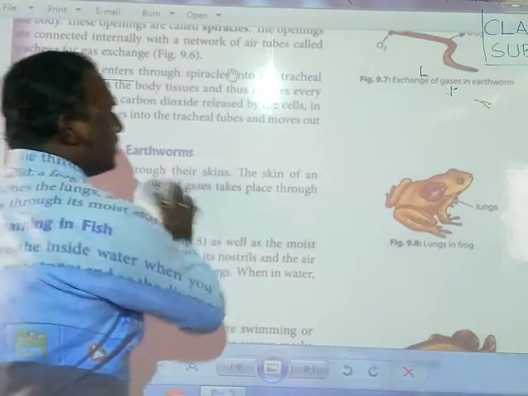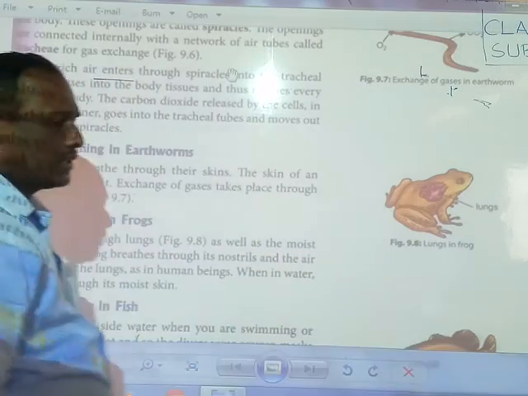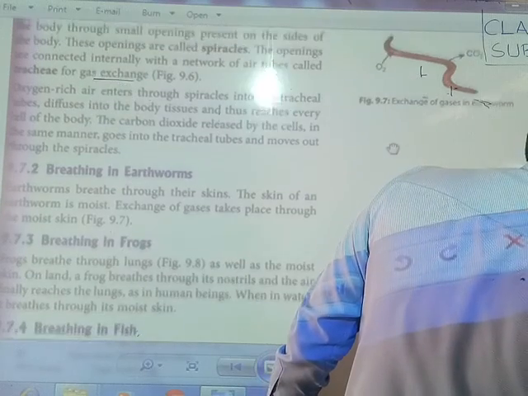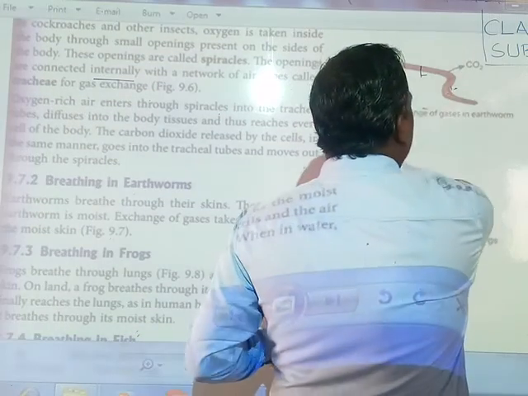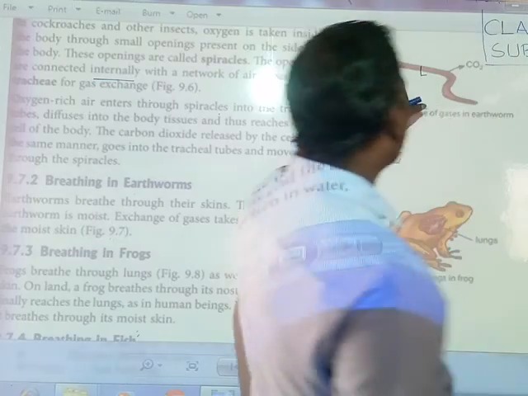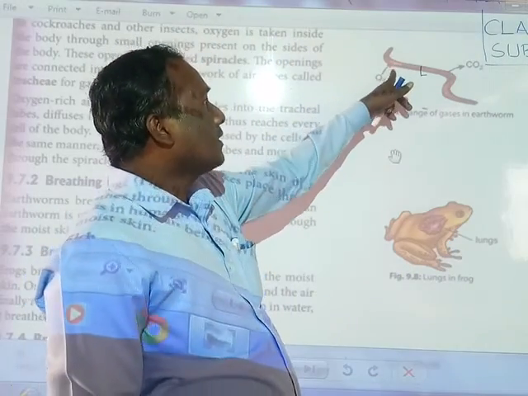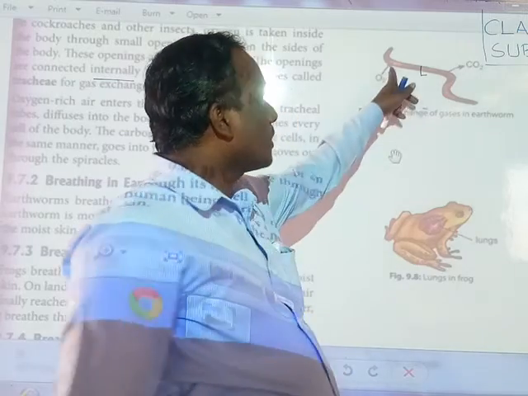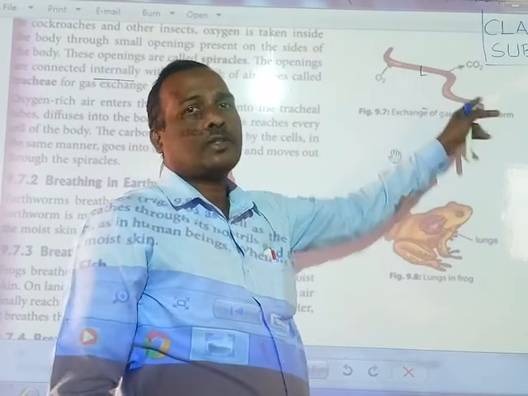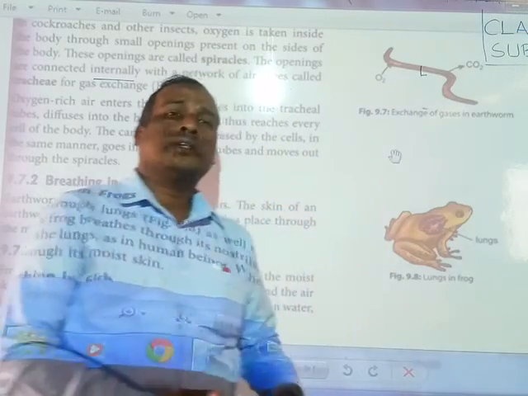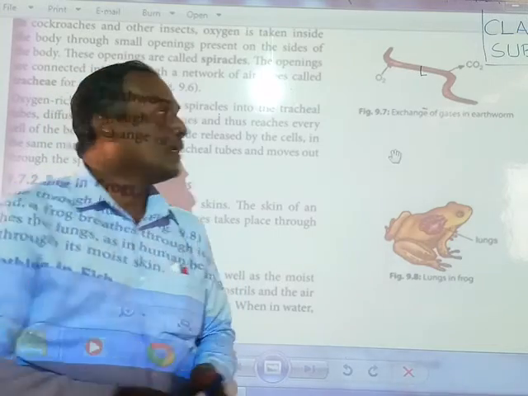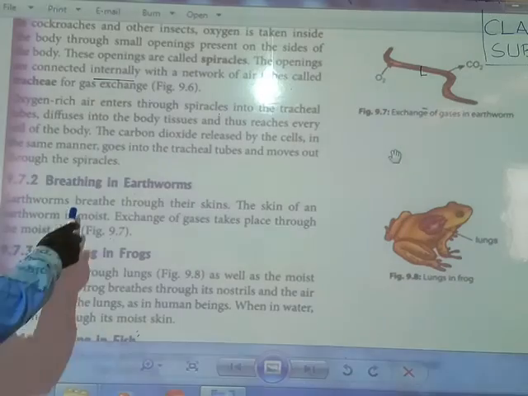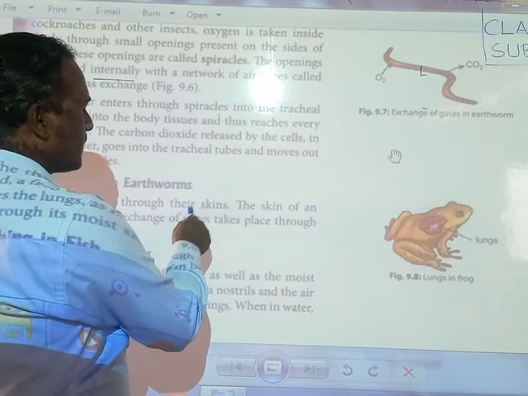Generally, the earthworm takes oxygen gas and exchanges gases through its moist skin. You should see that this is an earthworm. Oxygen gas can be taken in through the moist skin, and when it reaches the cells of the body, carbon dioxide gas is released. So see that, friends, this is breathing of the earthworm. The earthworm breathes through its skin.